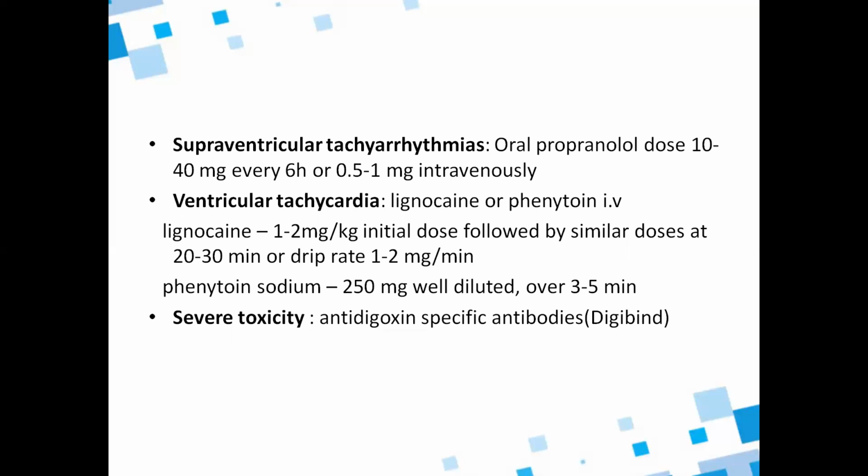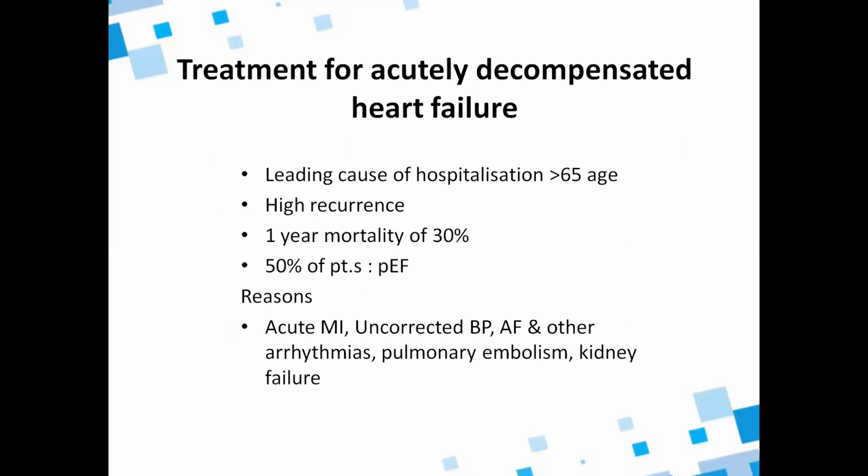And in severe toxicity, anti-digoxin specific antibodies, Digibind, should be given. Now, treatment for acutely decompensated heart failure. This is a leading cause of hospitalization in people older than 65 years, and there is a higher recurrence, meaning once affected, after treatment, he can get affected again.